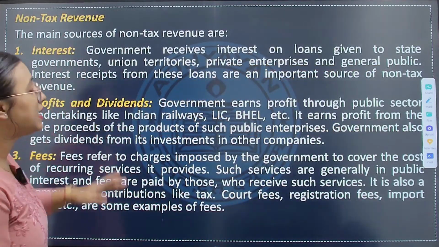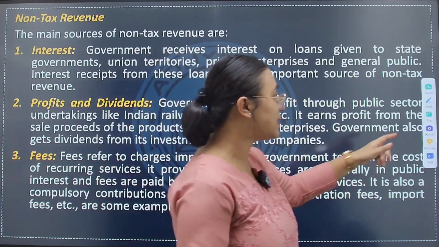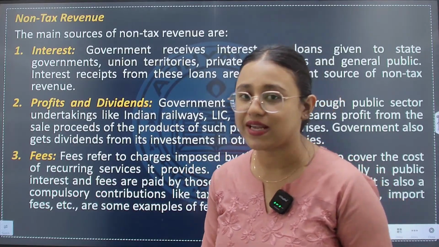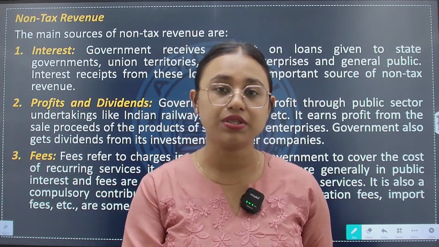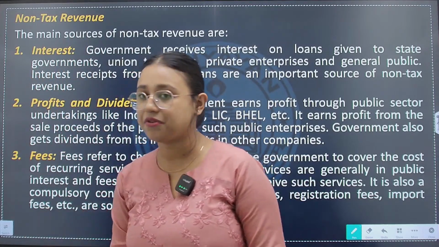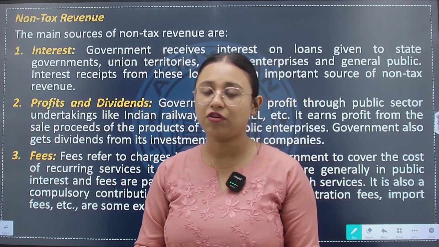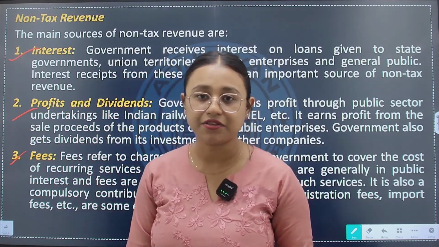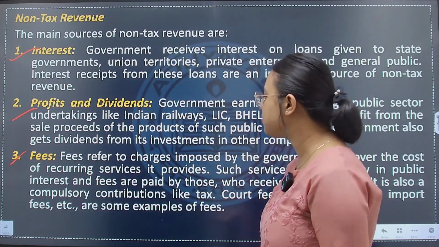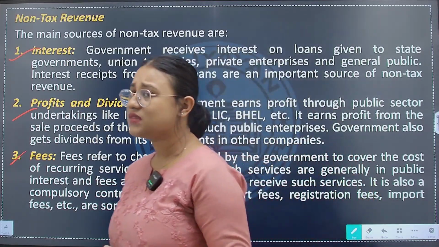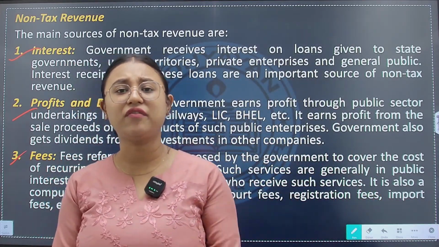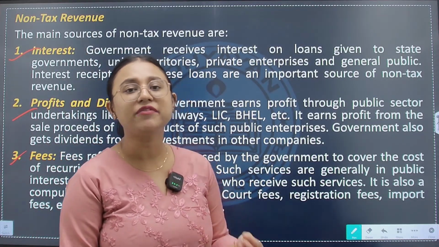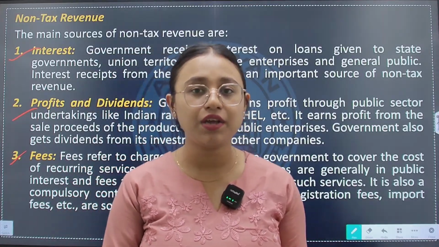Next, we will understand about what are the various types of non-tax revenue. When the revenue is earned by the government not in the form of taxation but from any other sources, it is said to be non-tax revenue. Now, there are various types of non-tax revenue like interest, profits, dividends, fees, etc. For example, fees. Suppose I am taking a government examination, I will have to pay a minimal fee. So, that fee is an earning of the government.